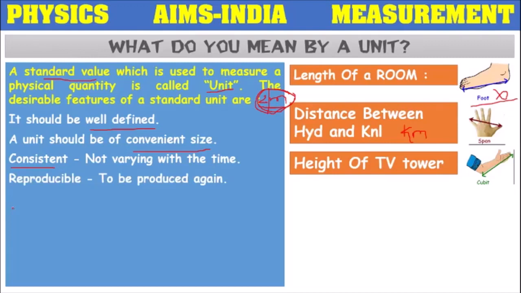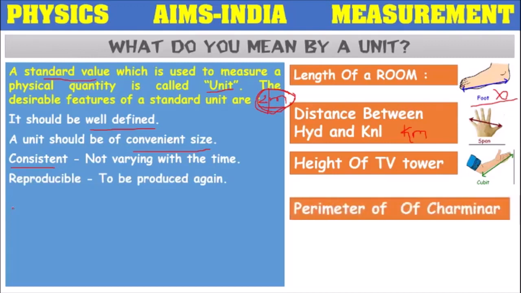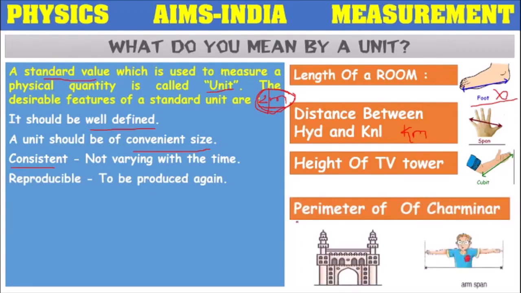Reproducible. It should be produced again. Suppose we want to measure the perimeter of the Charminar with the arm span. One officer came there and wanted to measure the perimeter of the Charminar, or arrange some fencing for it. He took the help of one of his employees, and with his arm spans, he measured the perimeter. Later he went to the shop to buy the material required for the fencing.